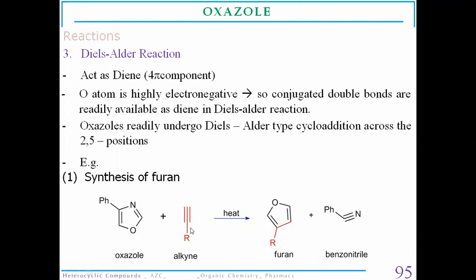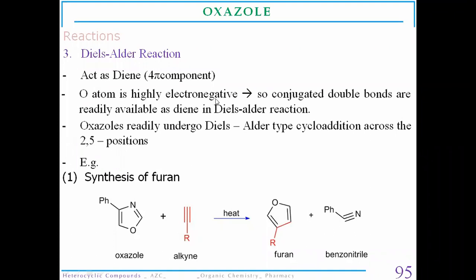Now, what are the dienophile and diene? Already we said that in oxazole, the oxygen atom behaves as a furan and the nitrogen atom is like that of pyridine. Due to the conjugated diene structure, the alternate double bonds in the oxazole molecule, it behaves as a diene.